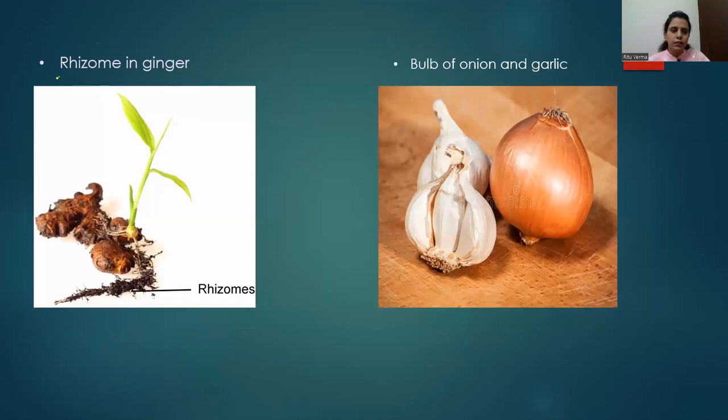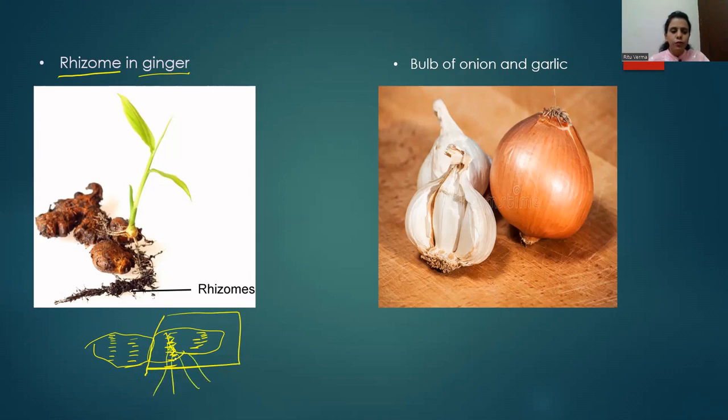Next modification of stem is rhizome. Okay, rhizomes are present in ginger and turmeric. You must have seen ginger. For example, this is a piece of ginger. You must have seen there are some horizontal lines present like this on ginger. These lines actually act as nodes, and when you take a piece of ginger and place it in moist soil, from these lines, from this particular area itself, a new root will grow, and from here a new plant will start growing.